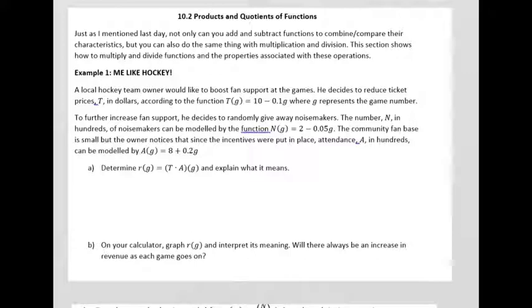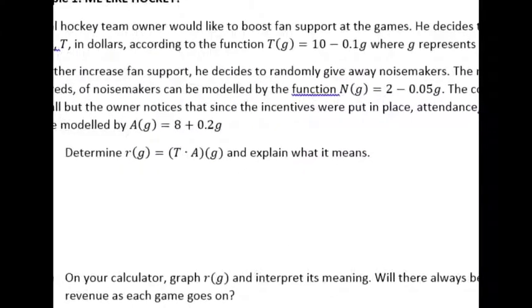So what we're going to do is we're going to determine a new function, R, and try to figure out what it means. To create that function, we're going to do this operation here, T dot A of G. What do you think we're going to do with T and A? Multiply, right? That's the product of those two functions.